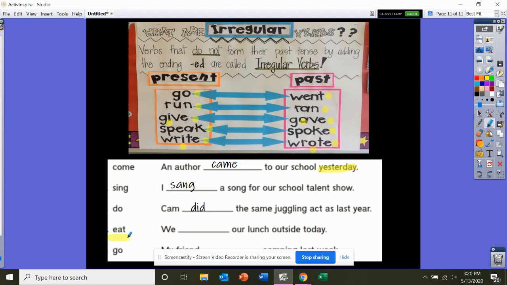And then I want you to record a video with you reading the sentence with the new word in it. So we blank our lunch outside yesterday. What will you change eat to? And the next one, you're going to change go.